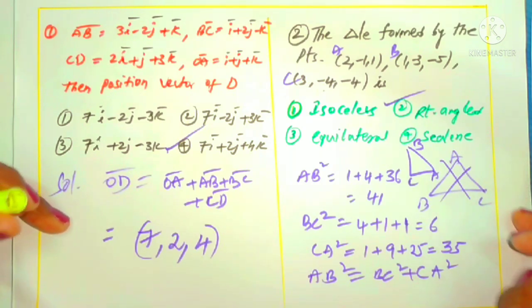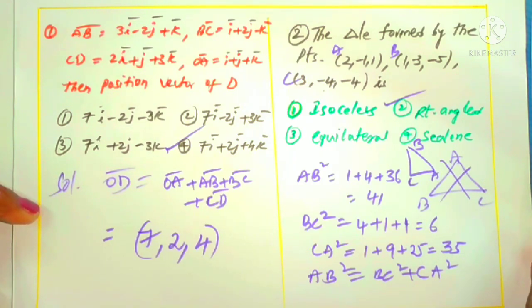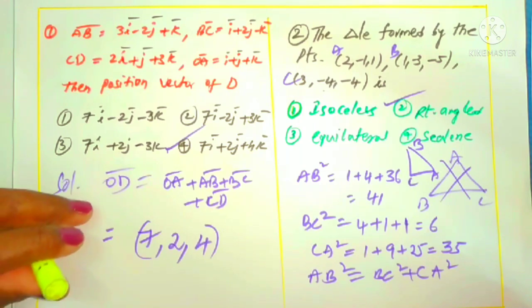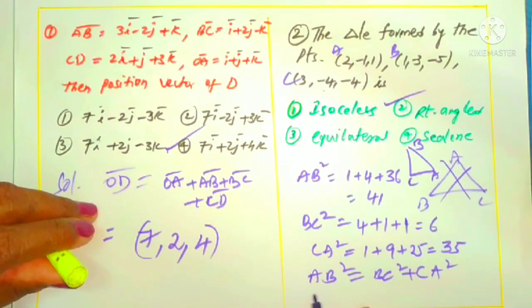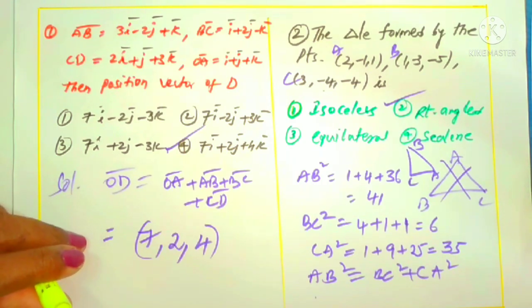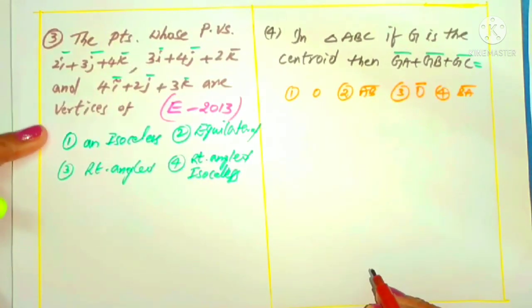Here, in the case of objective questions, the steps are not important. Just concentrate on what the position is. Why is it a right angle triangle? Yes, hypotenuse square is equal to side square plus side square. That is the Pythagoras principle, right? Now look at the next question. Yes, look at the third question.